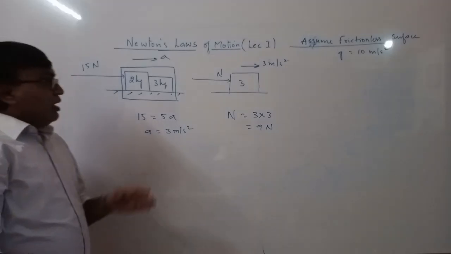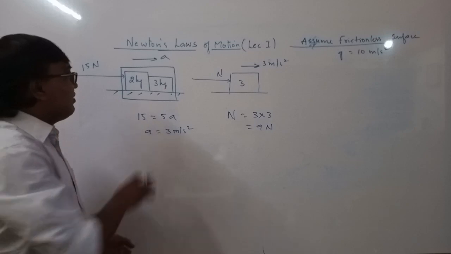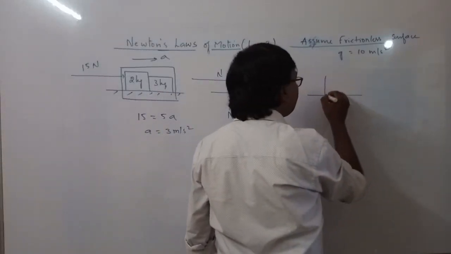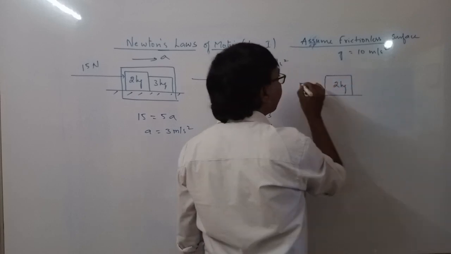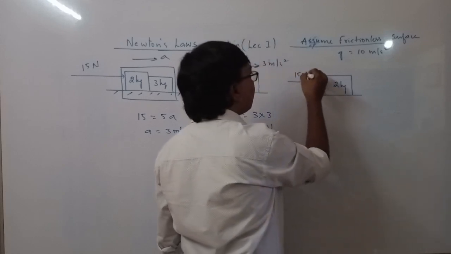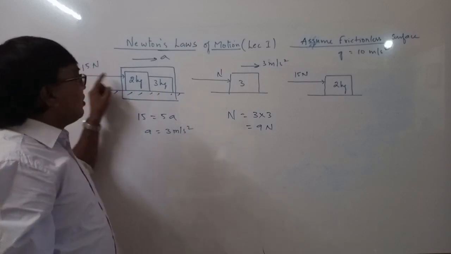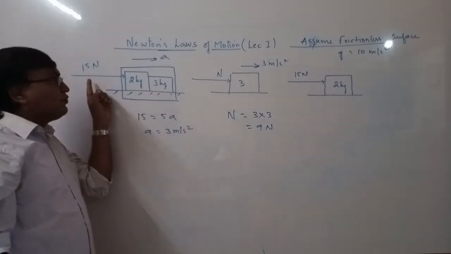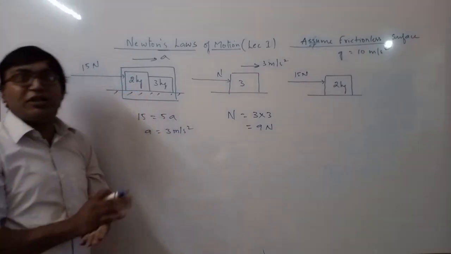Okay. Now if you see here, there is a transmission of forces. In a free body diagram, we will show only the forces acting on a body. So here if I take 2 kg, 15 newton force is acting on 2 kg. And here we are not showing this 15 newton on 3 kg, but we know that this force or some part of the force will be acting on 3 kg also.